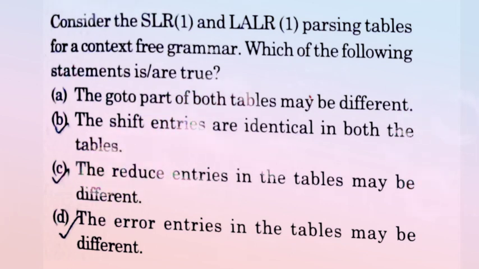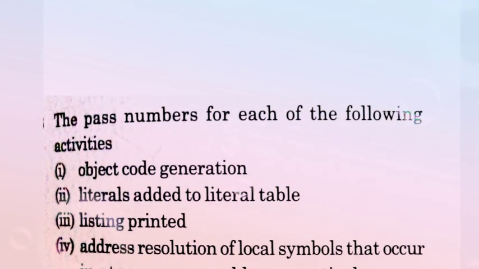Now come to option C: the reduce entries in the table may be different. Yes, it may be different, because the reduce entries in SLR and in LALR may differ. Now come to option D: the error entries in the table may be different. Yes, it is also different. So we say that B, C, D are correct or true statements. Now come to the next question.